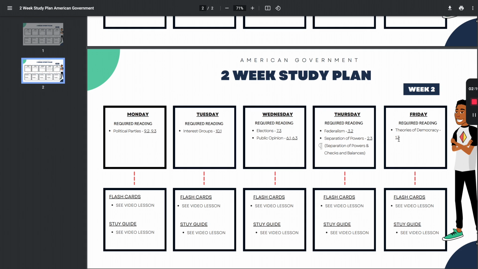Ultimately, what I want you to do is, like I said before, and I'll just keep saying this, I want you to have a solid plan. One of the biggest things that I have come across over the years is people feeling like they just don't know where to start, and they're super overwhelmed with trying to organize all of this information. You're being tested on an entire college course worth of material. It can be pretty hectic to try and figure out exactly what you need to study. So this is designed to help you do just that. Keep your information organized, get your starting point, get that passing score.